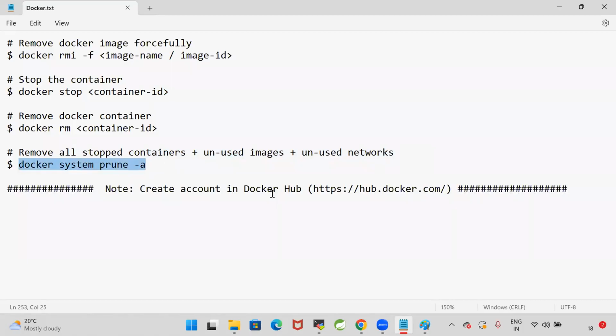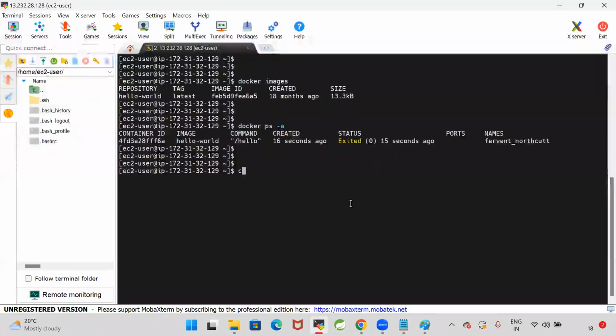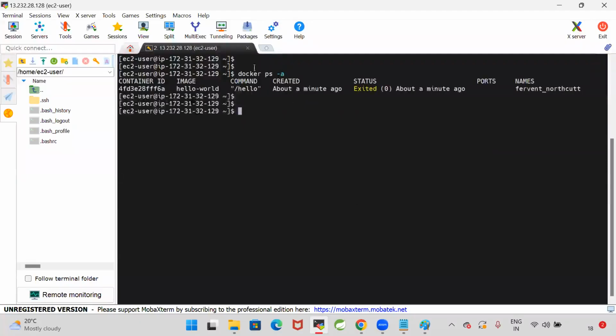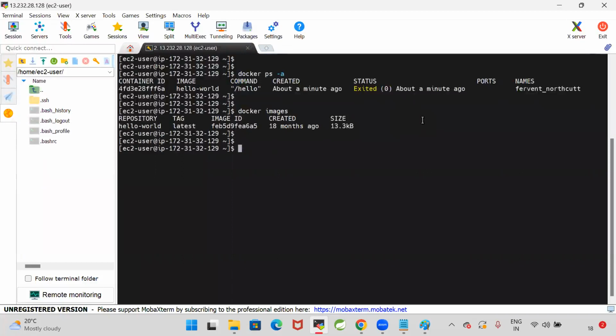docker system prune -a. Now you see, when I execute docker ps -a, it is displaying one container which is in the stopped state. With the docker images command, I see there is one image. Now I want to delete everything.